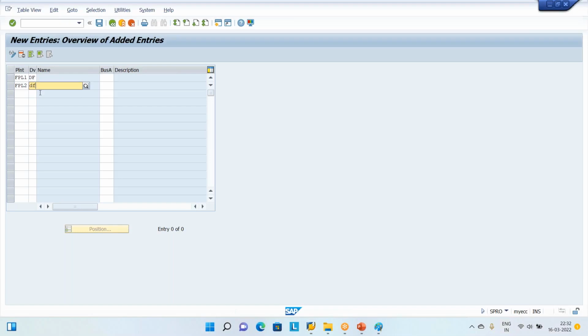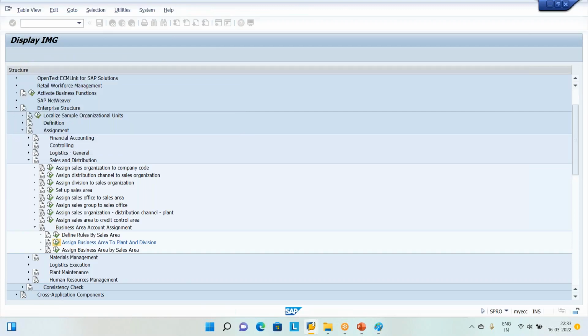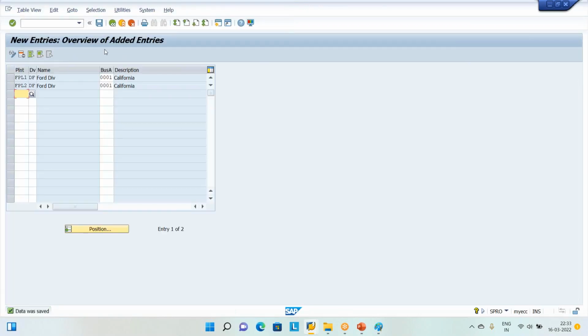Link it to business area, standard 1, 0001 only. Frankly speaking, even I don't know why we are doing all this, but without doing it, you cannot go further on the SD side. Third party concept, we don't do it.